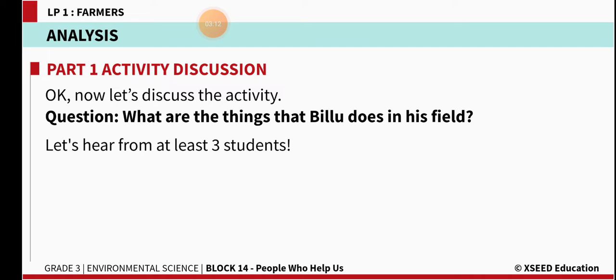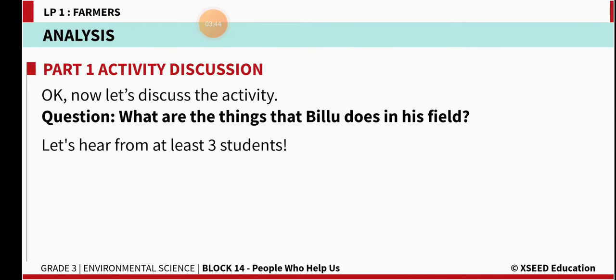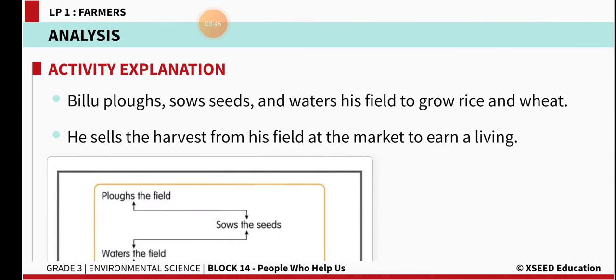What are the things that Billu does in his field? A story is given in your content book about Billu, a farmer. He used to grow the crops, he used to work in his field throughout the day. When it is hot or when it is very cold, he used to work in the field along with his family. He used to take money from the money lender and after harvesting used to give the money back. That story is there in your textbook. Once go through that story and then answer.